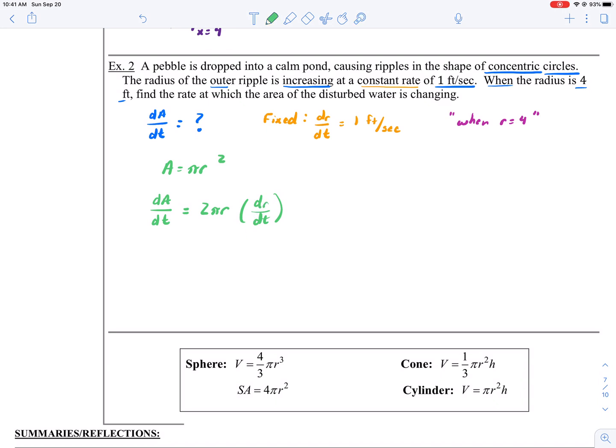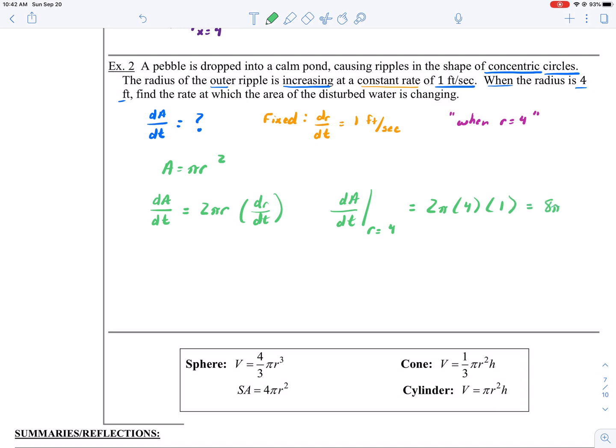So now what do I want? I want dA/dt such that r is equal to 4. So I'm going to do 2 times pi times 4, and then dr/dt was always going to be 1. So my answer here is 8 pi.